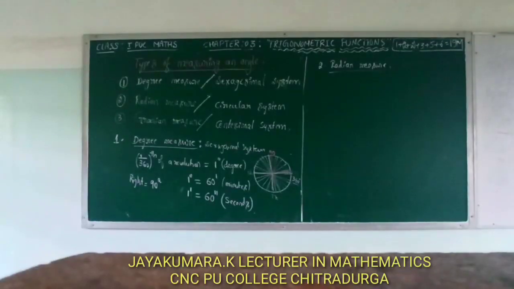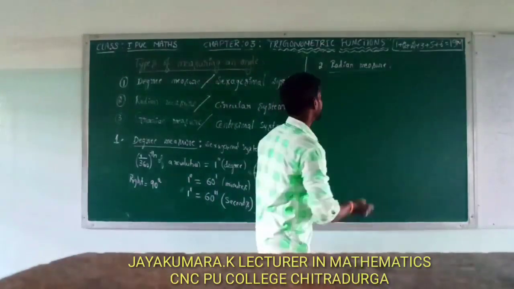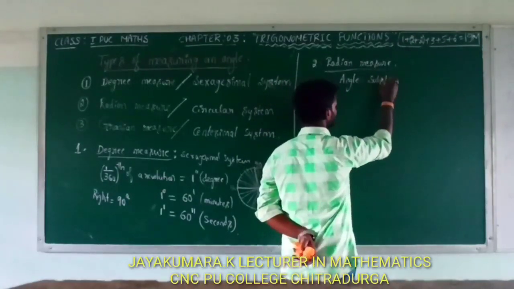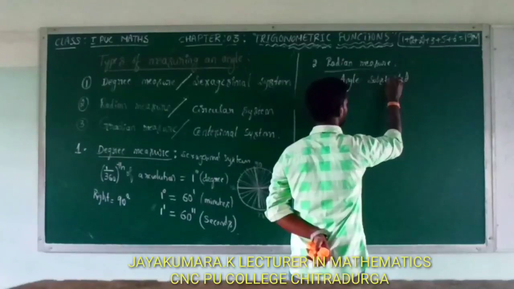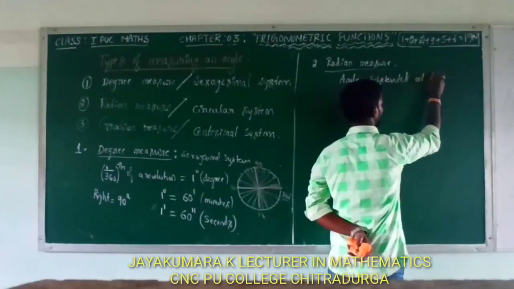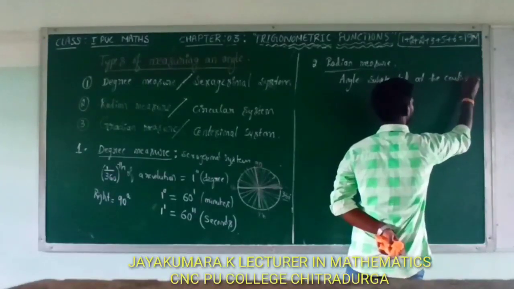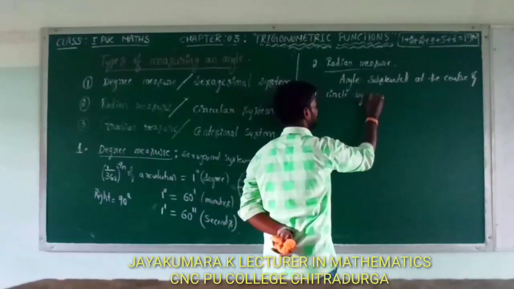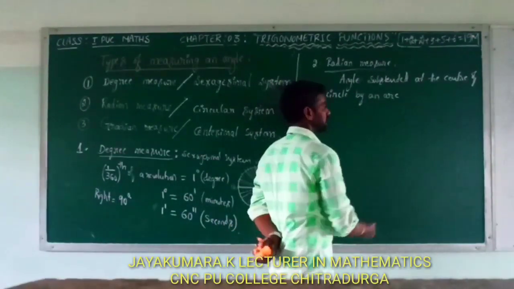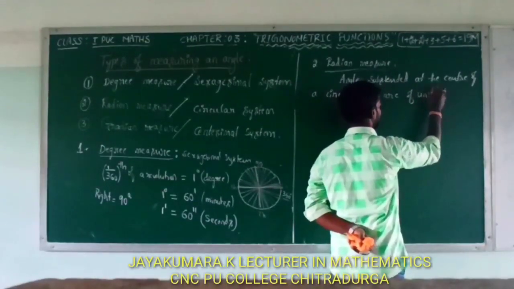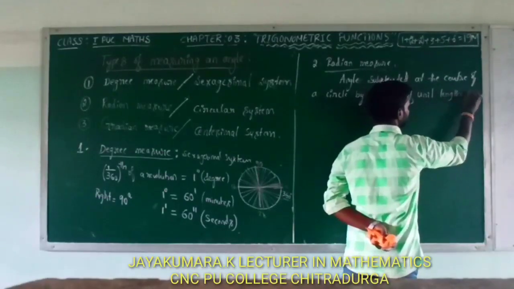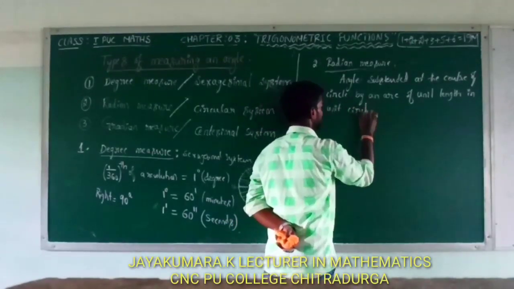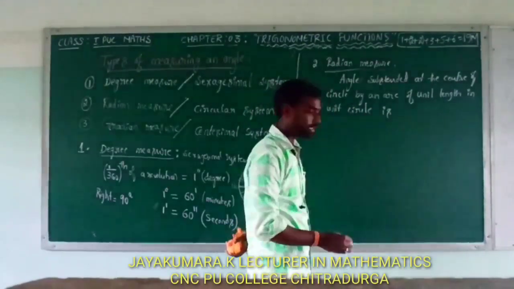Also, the meaning of radian measure: angle subtended at the center of a circle by an arc of unit length in a unit circle is 1 degree.